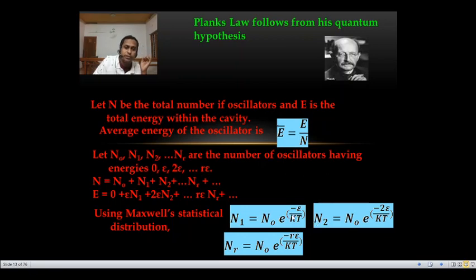Depending upon the temperature or condition, the number of oscillators possessing a particular energy may vary. That may vary means, for example, suppose the temperature is 1000 Kelvin, there is N1. If it is 2000, the value of N1 may change. Okay, so it is a distribution, it obeys a distribution law. So this is as per the Maxwell statistical distribution, we will get like this.